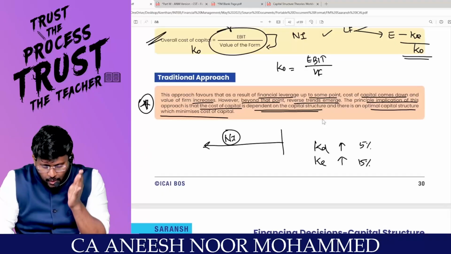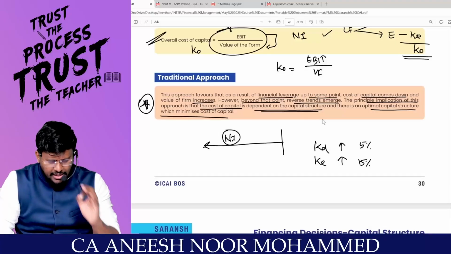Am I right? So up to a level, KE will not react. Up to a level, KD will not change.